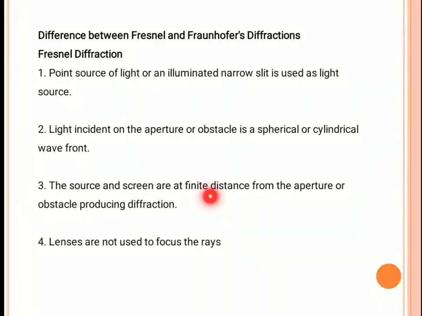Whenever the source and screen are at a finite distance, there is no usage of lens. Because of that, there is no conversion of light rays into a parallel beam of rays, so for the focusing of light rays there is no usage of lens. So in Fresnel diffraction, lenses are not used to focus the rays, because the source and screen are at a finite distance from the obstacle or aperture. So these are the conditions in Fresnel diffraction.